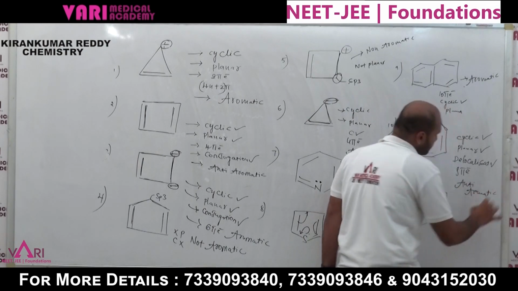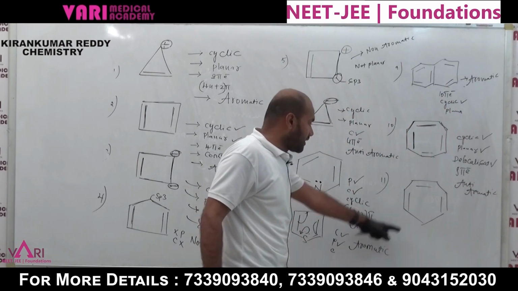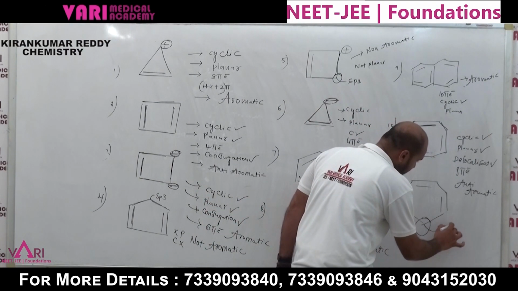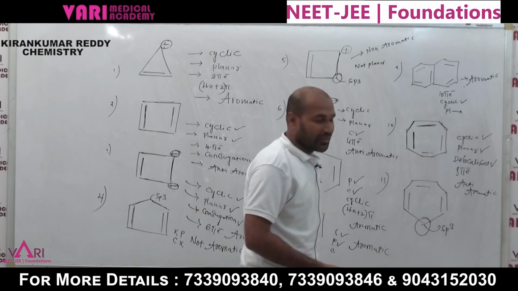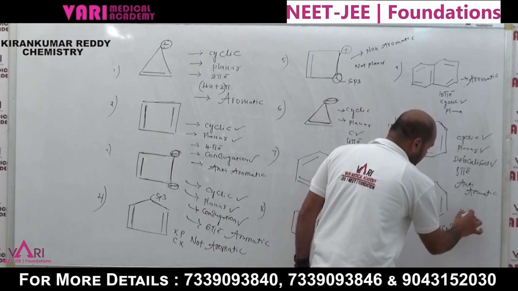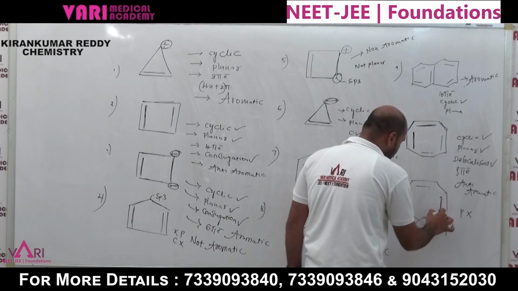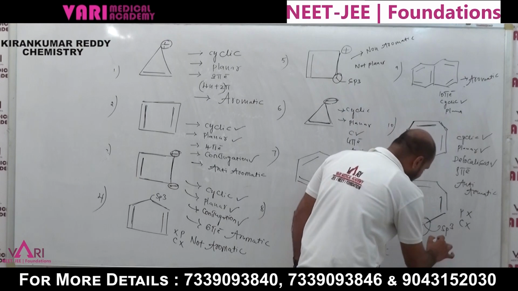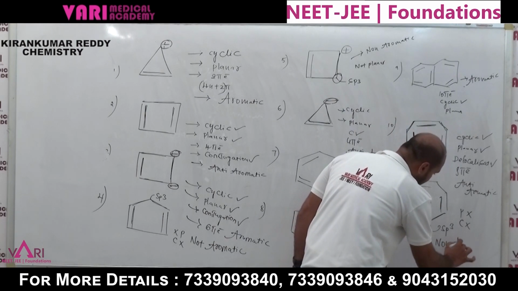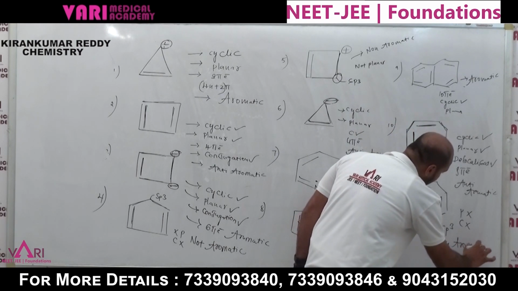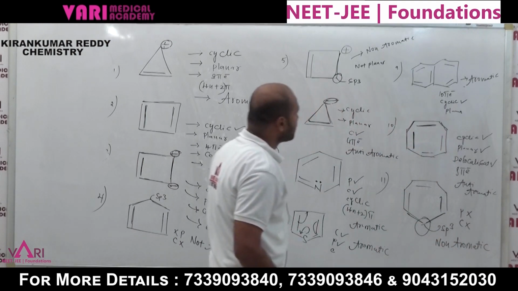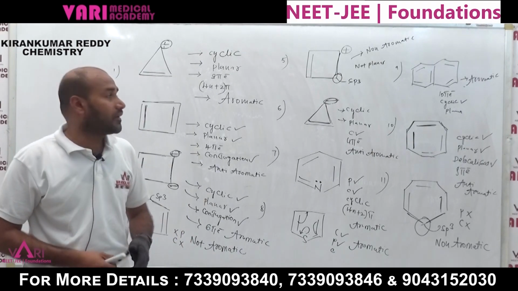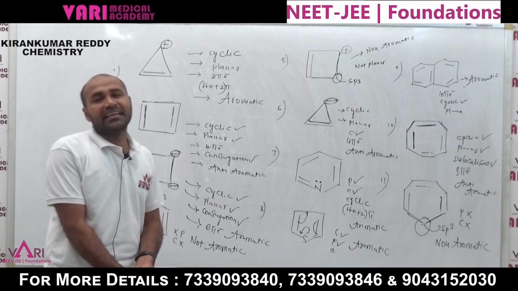Anti-aromatic compound. Next, check this compound. For this carbon, an sp3 carbon is there. sp3 means tetrahedral, so it is not planar. Not planar. Even with double bond, single bond, conjugation is also absent. That's why it is a non-aromatic compound.